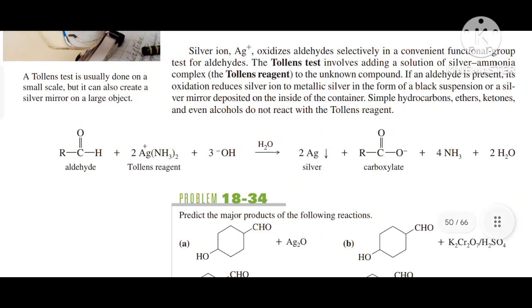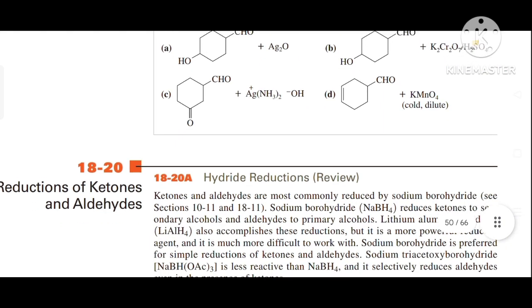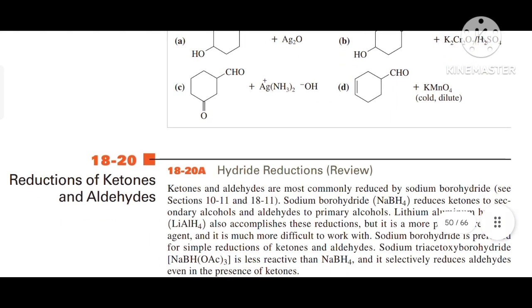So there is a reaction given over here in which the aldehyde is treated with Tollens reagent, that is Ag+ and NH3 twice, in the presence of alkaline media. Then a blackish precipitate, or the silver mirror, is formed in the reaction mixture, and our aldehyde is converted into a carboxylate anion. The reaction of aldehydes and ketones.